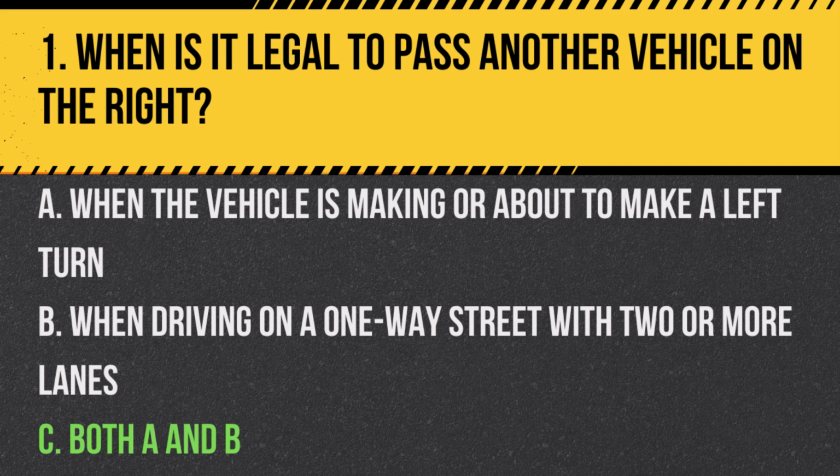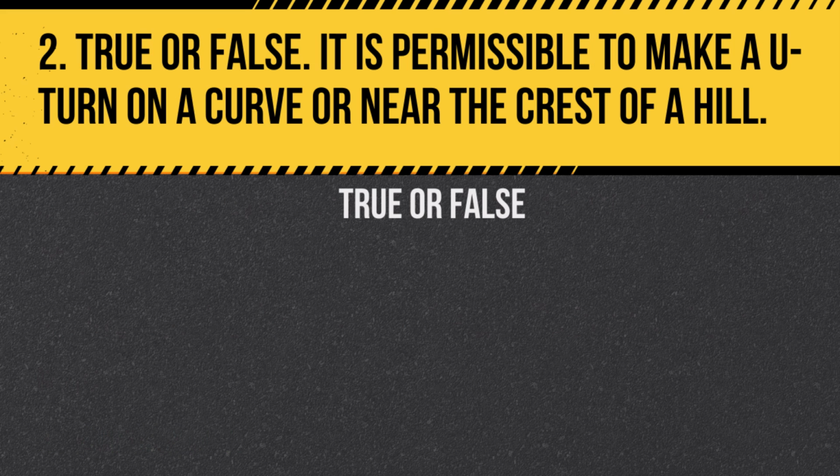It is legal to pass another vehicle on the right when the vehicle you are passing is making a left turn or when driving on a one-way street with two or more lanes, provided it is safe to do so. Question 2. True or false? It is permissible to make a U-turn on a curve or near the crest of a hill.